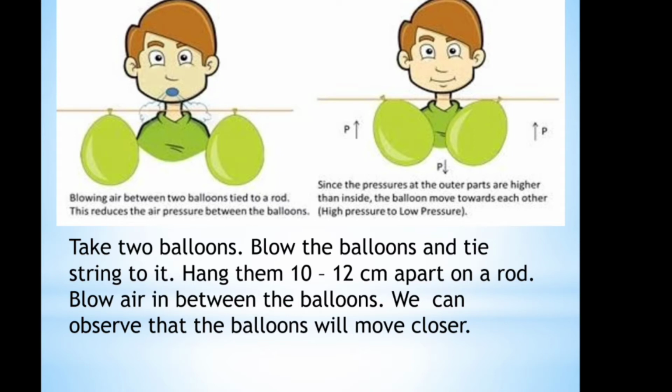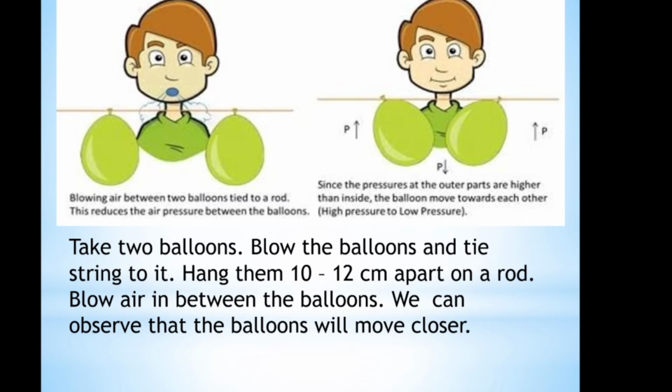When we blow air between the two balloons tied on a rod, it reduces the air pressure between the balloons. Since the pressure at the outer parts is higher than the inside part, the balloons move towards each other. That is, air always moves from a high pressure area to a low pressure area. That also you can understand through this activity.